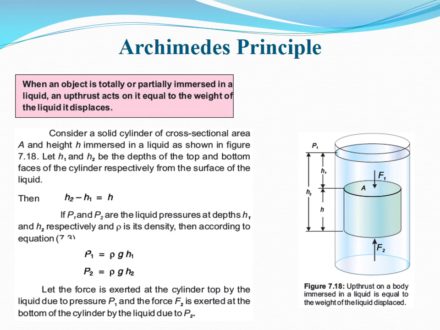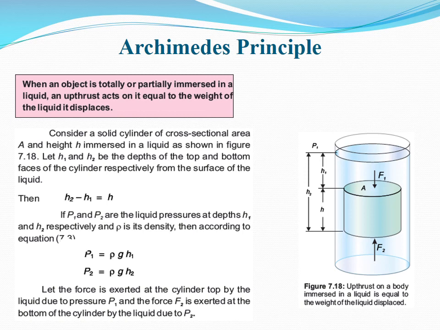Let h1 and h2 be the depths of the top and bottom faces of the cylinder respectively from the surface of the liquid. Dear students, just focus on the figure and match these words with the figure. Then you can easily see that h2 minus h1 equals h, which is actually the height of the cylinder which is put in the liquid.